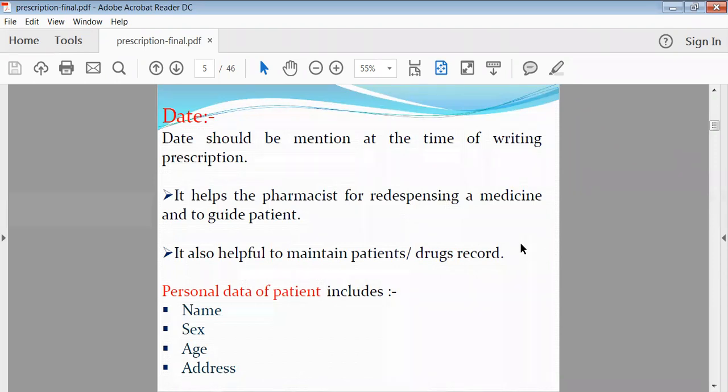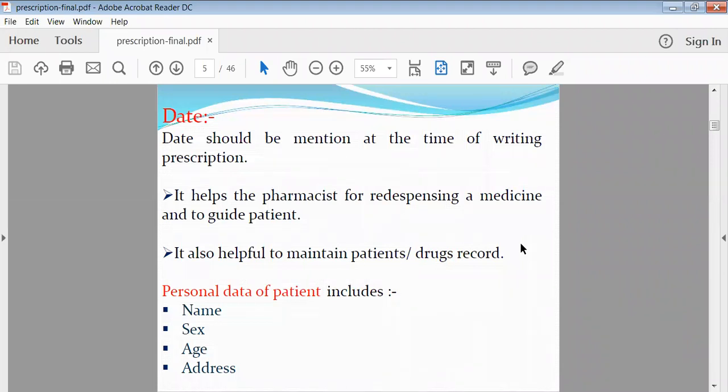So for the exact date, the date should be mandatory or it should be mentioned on the prescription. So likewise, there is the responsibility of the physician to write the date on the prescription, and your patient as well as pharmacist also suggest writing such a date on the prescription.